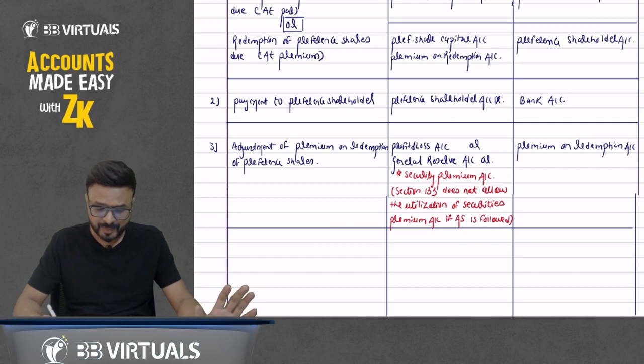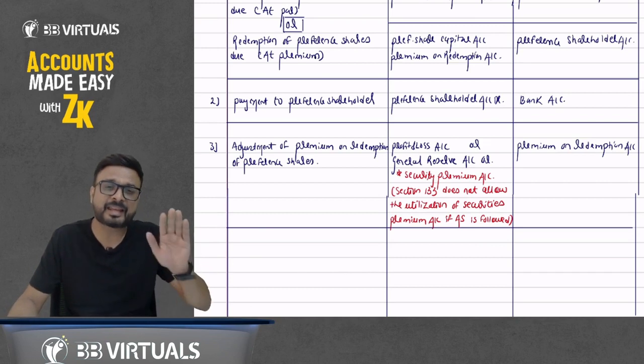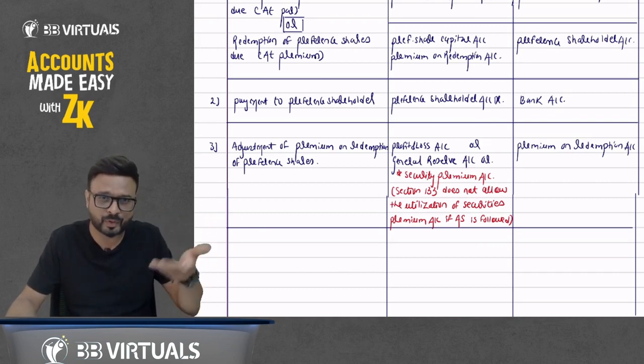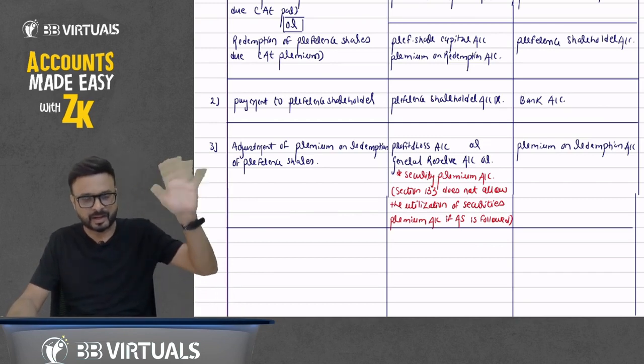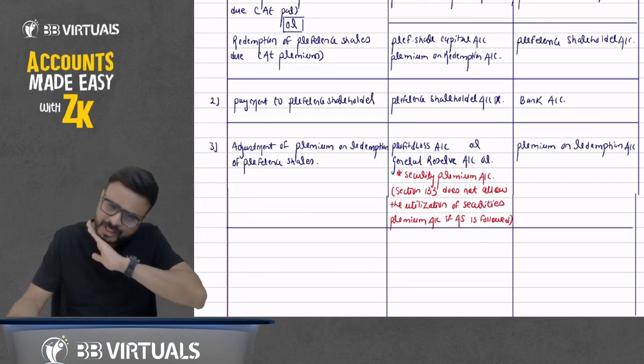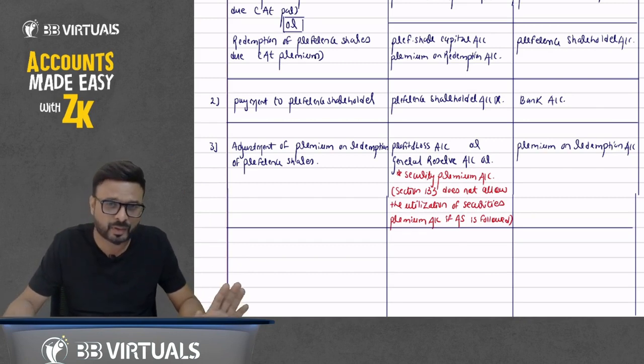So generally it will not happen; it is only a 0.0001% possibility that any company does not follow accounting standard. Each and every company follows accounting standard, which we will discuss when accounting standard comes. Rarely will it happen that a company does not follow accounting standard.